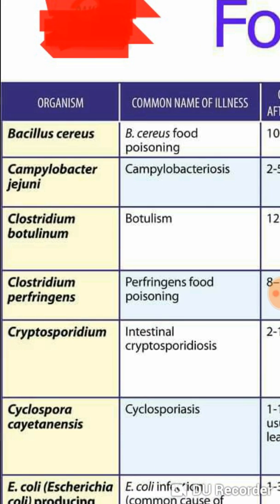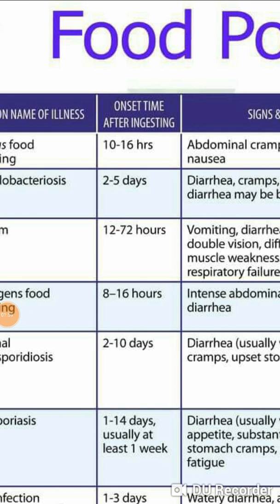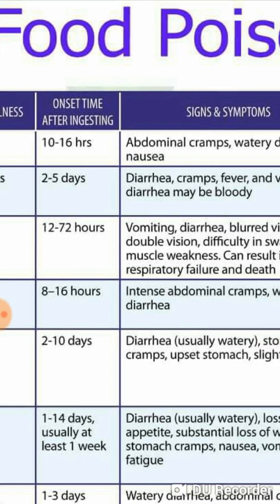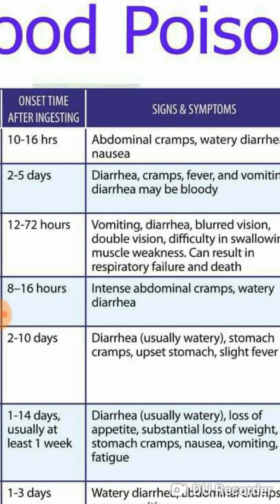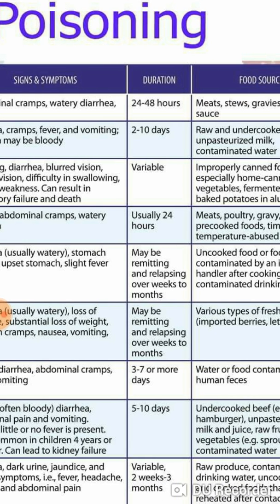Now the Clostridium botulinum. This causes botulism, and the onset is 12 to 72 hours. The signs and symptoms are vomiting, diarrhea, blurred vision, double vision, difficulty in swallowing, and muscle weakness. It can also result in respiratory failure and death. So botulism is one of the very serious emergency conditions in food poisoning. The duration of the illness is variable.